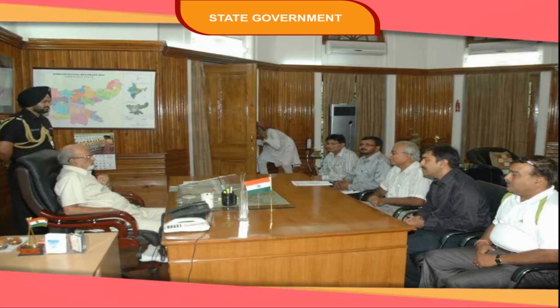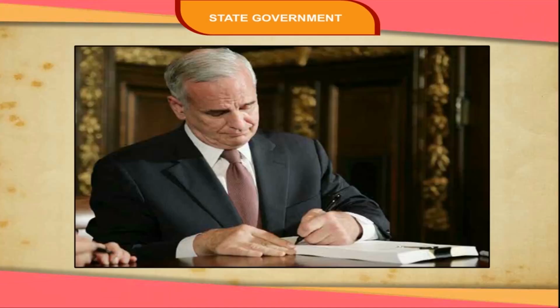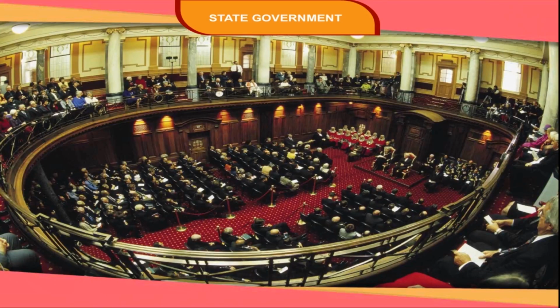Legislative powers. He summons and prorogues the sessions of state legislature and addresses the first session of state legislature. No bill can become a law without the assent of the Governor. He also has the power to reserve the bill for the consideration of the President. If the state legislature is not in session, the Governor can issue orders called ordinances. These ordinances remain in force till 6 weeks of the next session of the state legislature, unless disallowed by the state legislature. Budget is presented in the Legislative Assembly by his name.